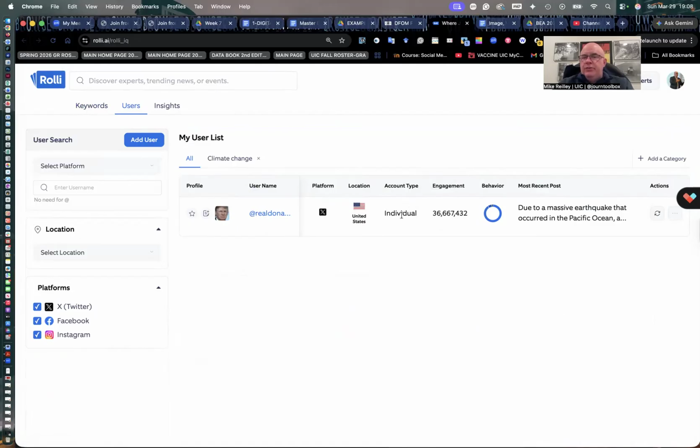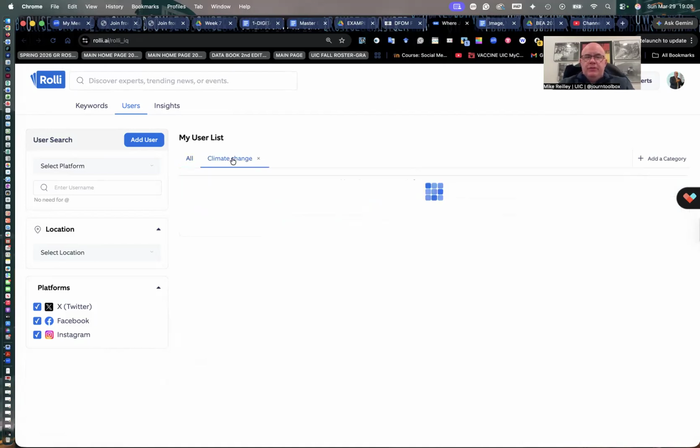It's an individual's account. It'll categorize it in one of four ways. Individual, it'll drop it in as an individual; unknown, which is a bot account; organization, which maybe is a nonprofit organization or political action committee or something; or media, a media outlet. Those are available in there too. Here, I've done one on climate change too.